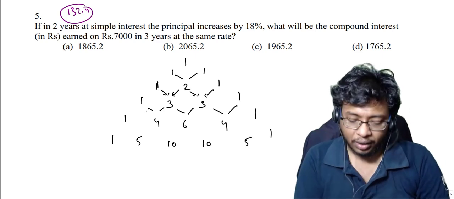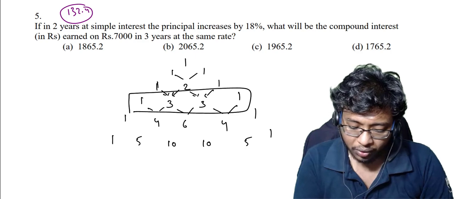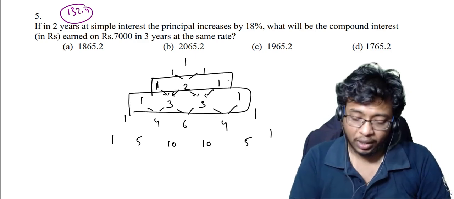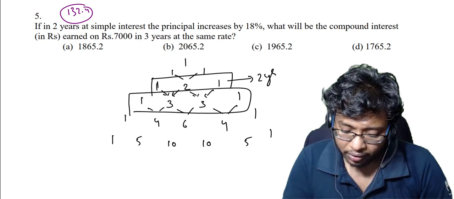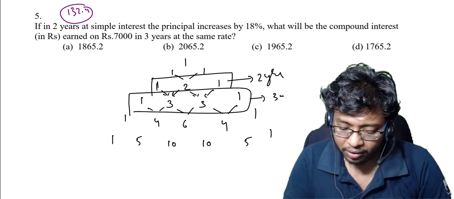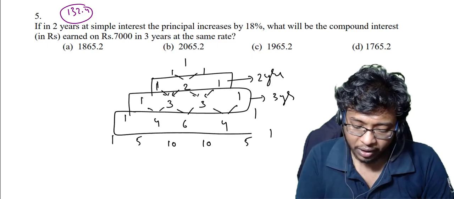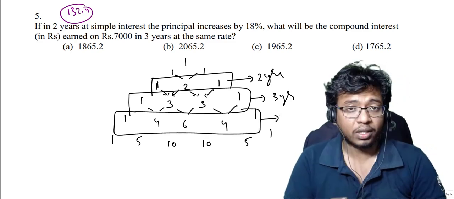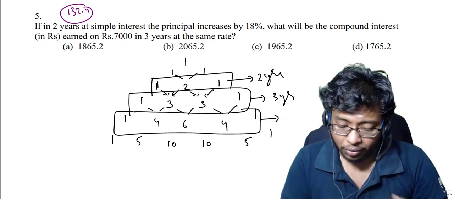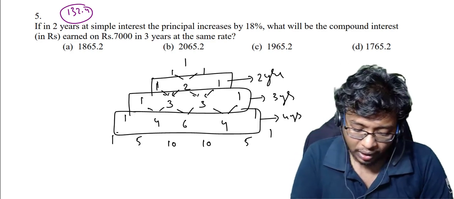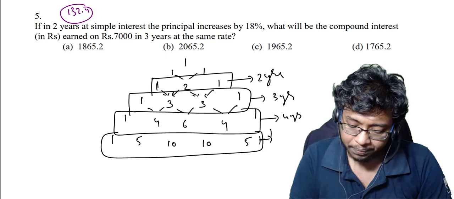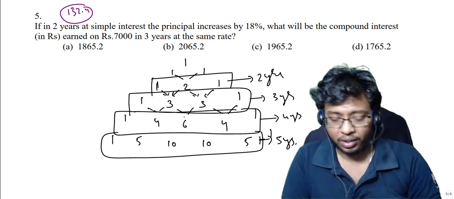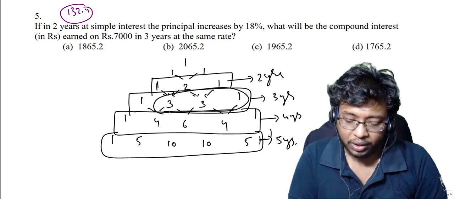Now see here, this is my compound interest for third year, this is my compound interest for second year, right? So for 2 years this is my compound interest, for 3 years this is my compound interest. If you memorize this magic triangle, you can find compound interest for n number of years, whichever you want. Okay, this is for 4 years and this is for 5 years. Earlier we have seen, right, 3a, 3b, 1c, that is derived from this one, 331.